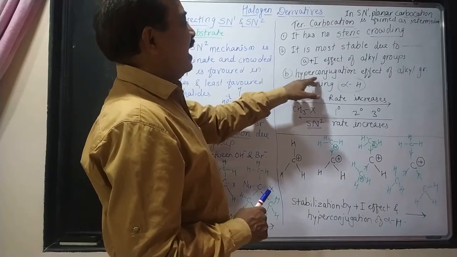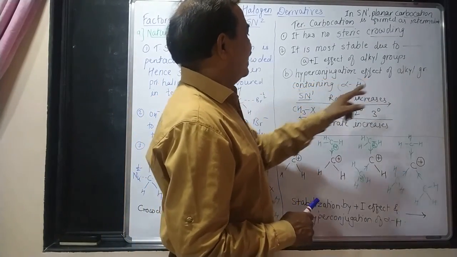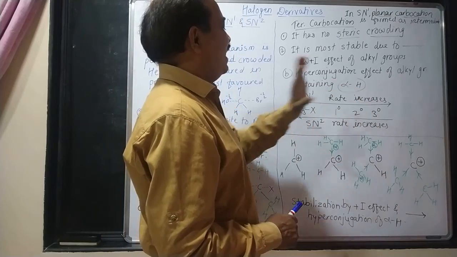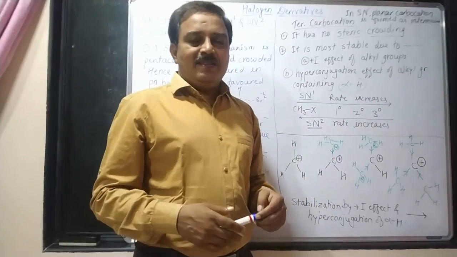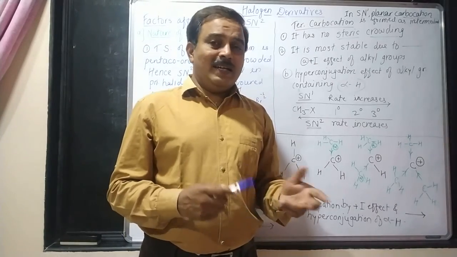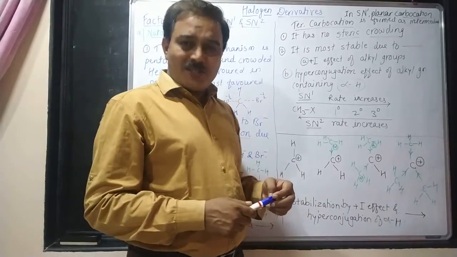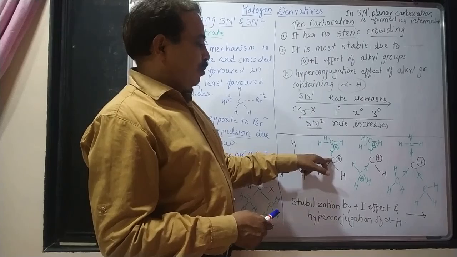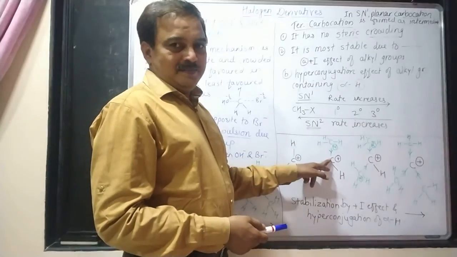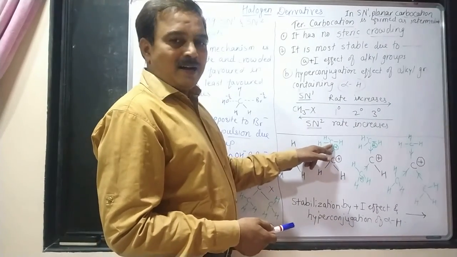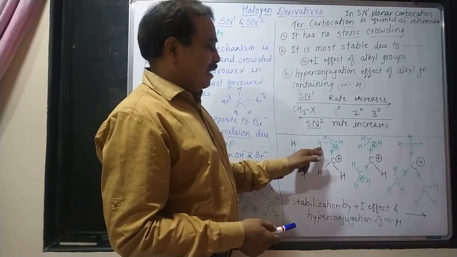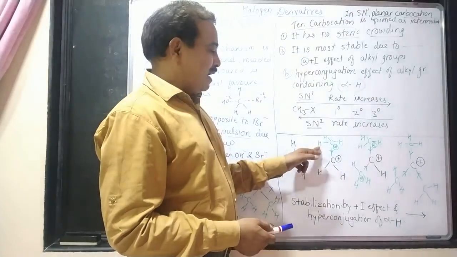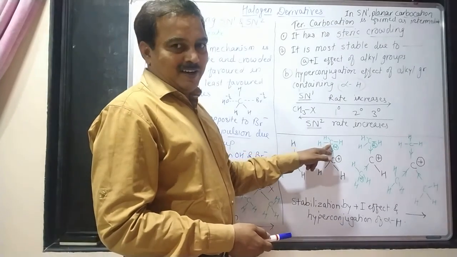And here is the hyperconjugation effect of an alkyl group containing alpha hydrogen atom. That also we have studied in 11th standard, that is hyperconjugation. What happens in case of hyperconjugation? Here the p orbital of this carbon atom is empty. And I have an alpha carbon atom and this alpha hydrogen, I will say that this hydrogen atom is alpha hydrogen atom because it is attached to an alpha carbon atom.